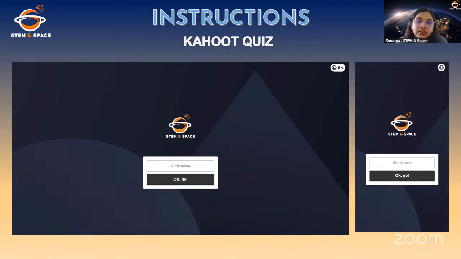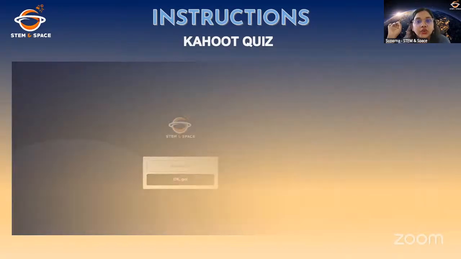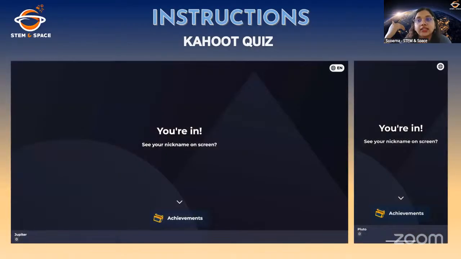Once you click on this button, it will take you to another page which says you are in. See your nickname on the screen. That means you will be able to see your name on my screen, not on your screen. If you are there, you don't need to click anywhere. Just stay on that page. You don't have to change anything. You don't have to click on the achievements, nothing. Once I start the quiz, you will start seeing the options on your screen.